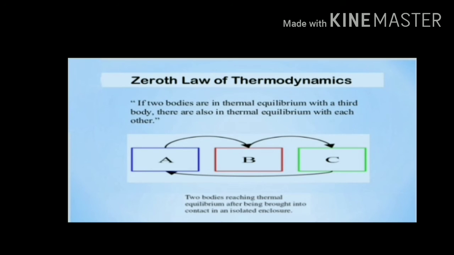If two bodies are in thermal equilibrium with a third body, they are also in thermal equilibrium with each other. Like if A and B are in thermal equilibrium and A and C are also in thermal equilibrium, then we can say that B and C are also in thermal equilibrium.